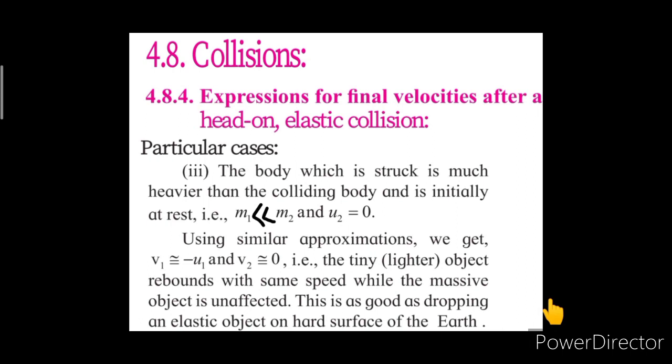For example, if a ball is thrown against the wall, then the ball rebounds with the same velocity with which it hits the wall. So here we have completed the topic expressions for final velocities after a head-on elastic collision with its particular cases.